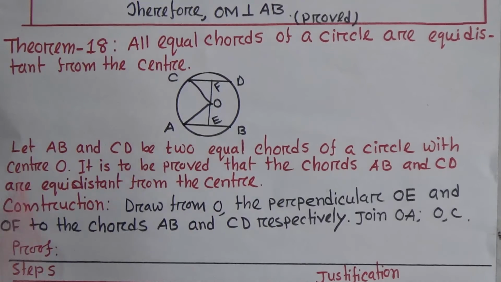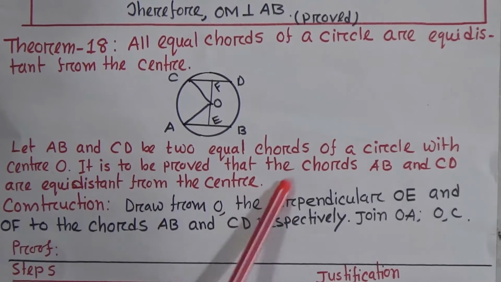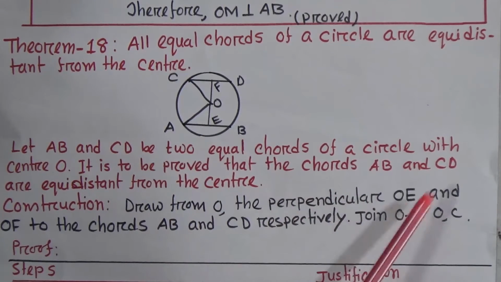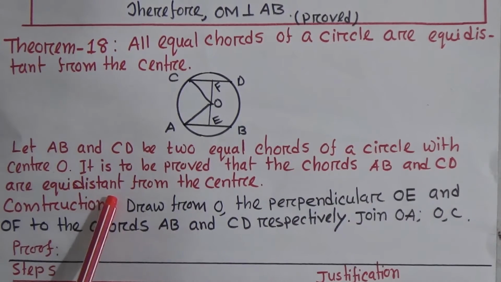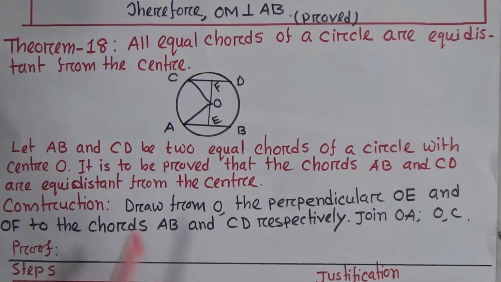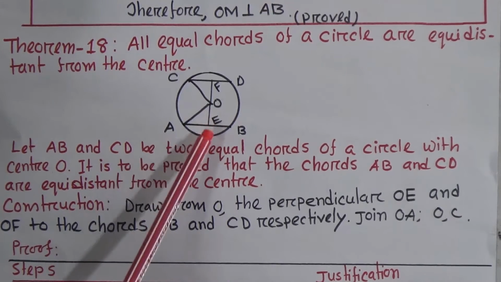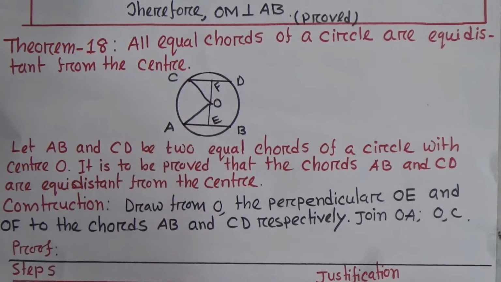Okay student, let's describe. Let AB and CD be two equal chords of a circle with center O. It is to be proved that the chords AB and CD are equidistant from the center. Equidistant means the same distance. That means OE equals OF.